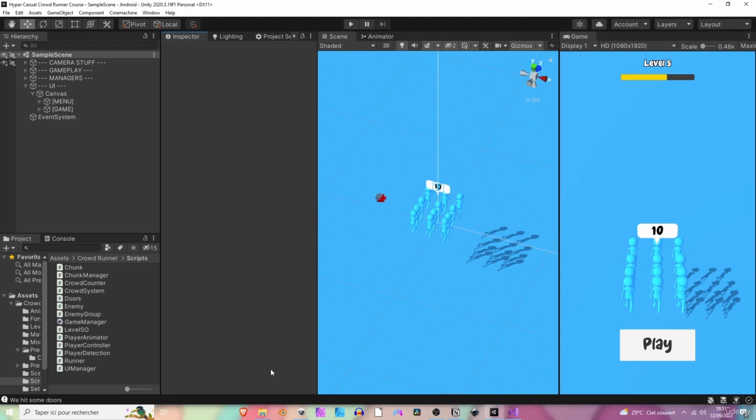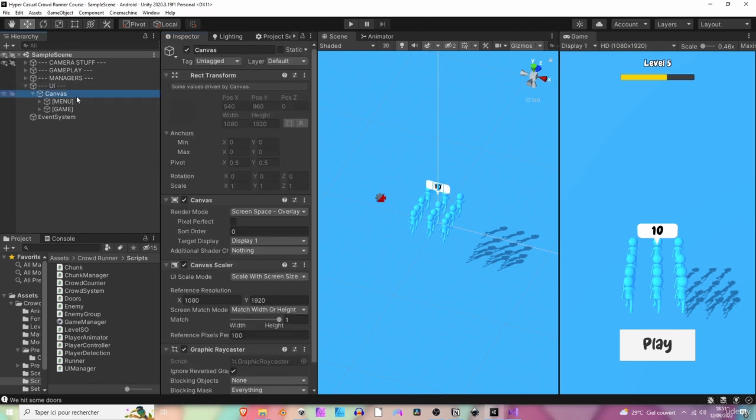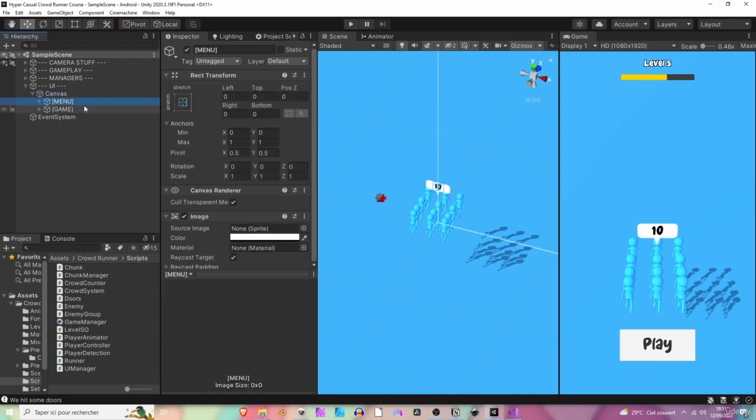Okay guys, in this lesson we are going to try and add the game over panel along with its logic. If we can do that in the same session, that's neat. Okay, so first off, let's open the canvas and create a new panel, or just duplicate the menu panel right here. We can rename it to game over.